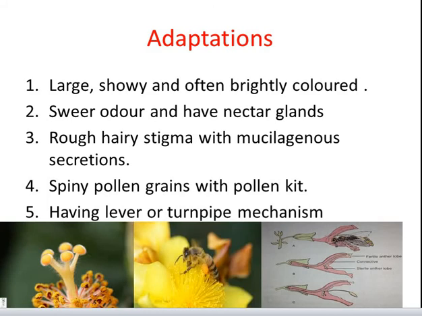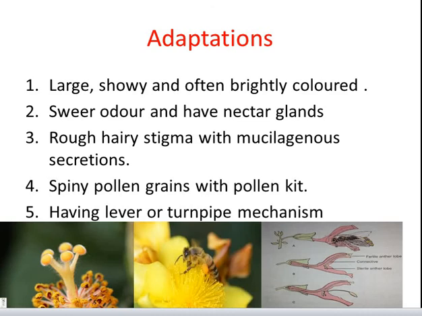Animals are attracted to flowers by color and or fragrance. The flowers pollinated by flies and beetles secrete foul odors to attract these animals. To sustain animal visitors, the flowers have to provide rewards to the animals. Nectar and pollen grains are the usual floral rewards.